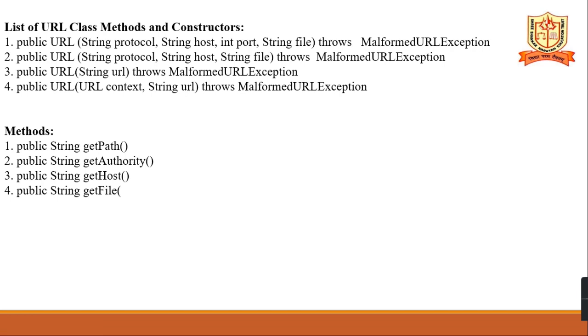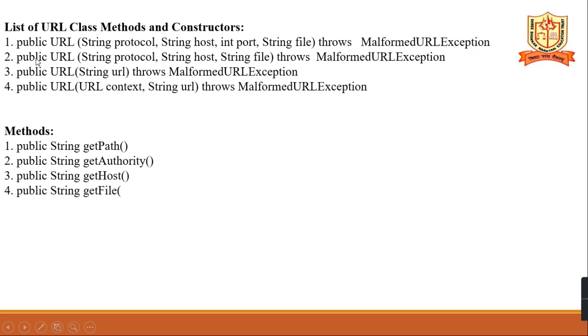List of URL class methods and constructors. Public URL with parameters protocol, string host, port and file throws MalformedURLException. You have to remember the exception handled by this URL class, that is MalformedURLException. You are supposed to write it like this only; it is a predefined exception.